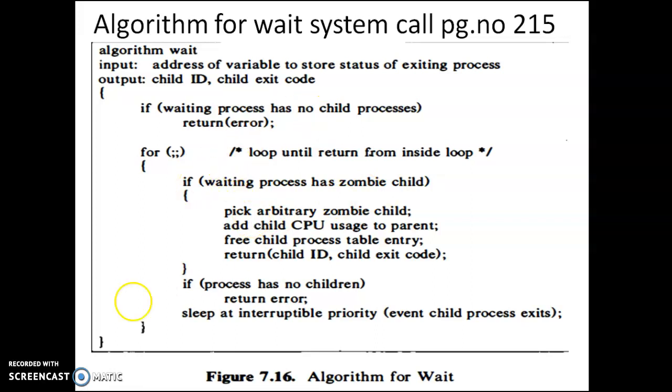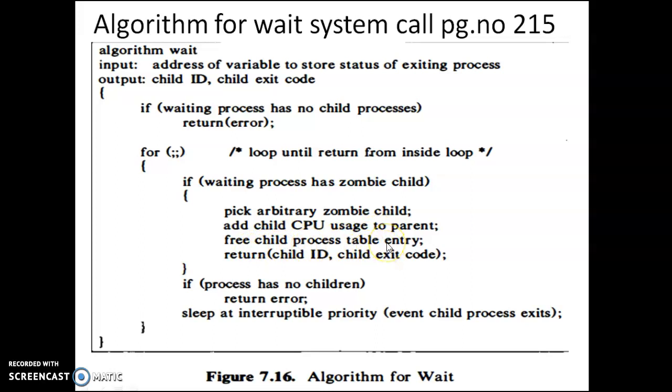So pick up an arbitrary zombie child, like we will pick up C, and add the child's CPU usage to the parent. Means what? The child process which has exited has used the CPU either in user mode or in kernel mode. Accumulate all that statistics and return it to the parent. Next, it will free the child process table entry.